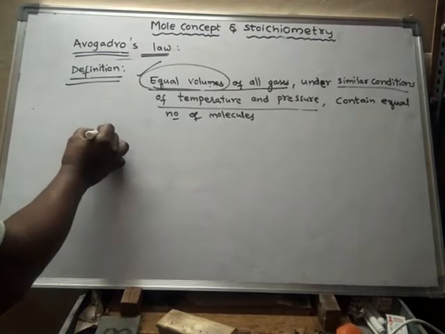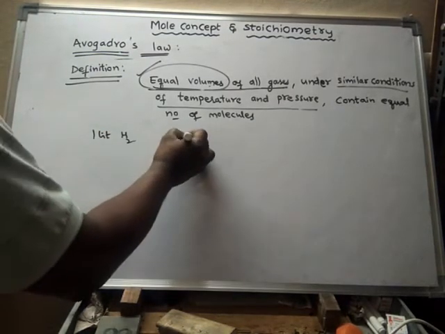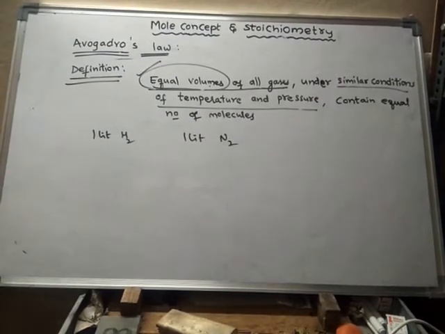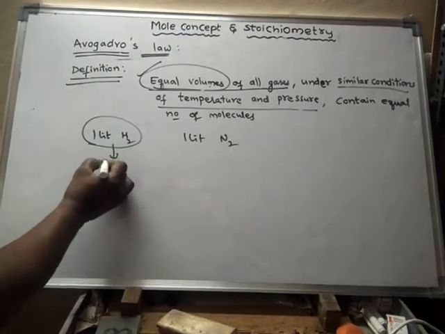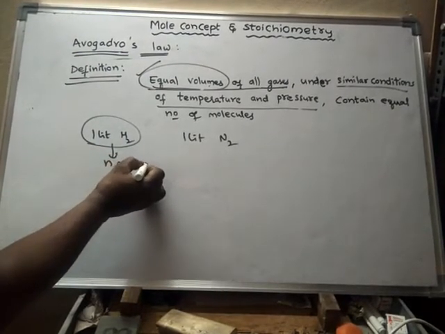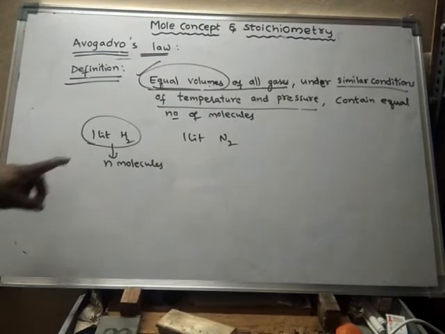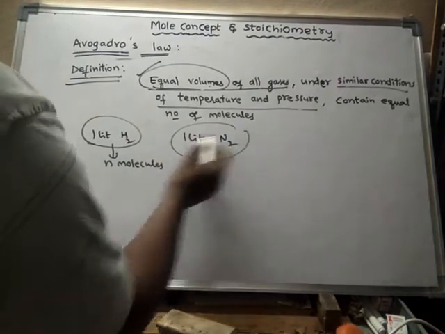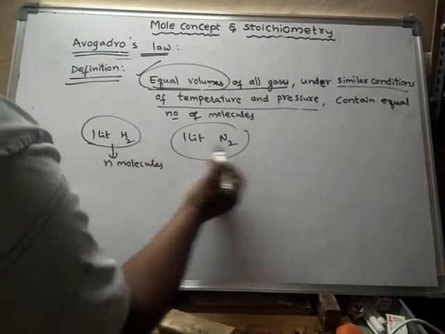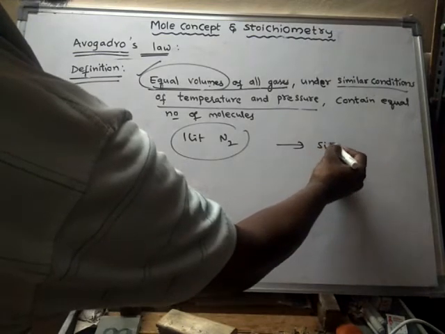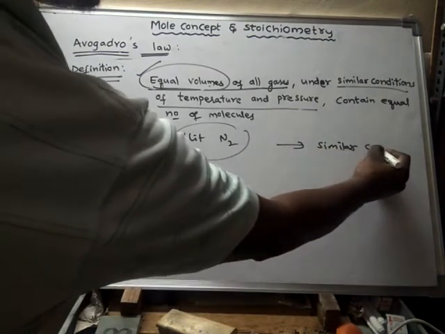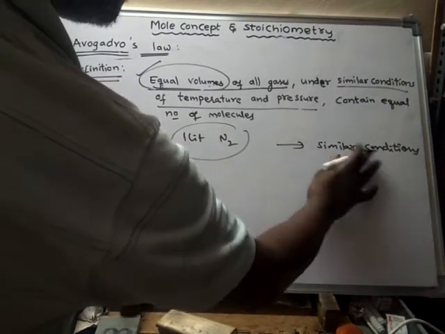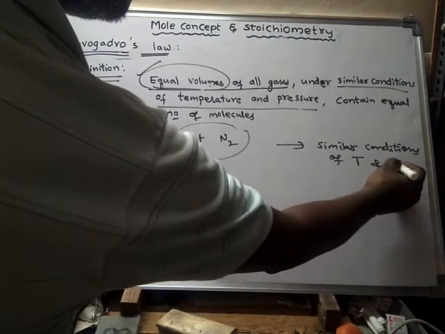See, 1 liter of hydrogen I have taken, 1 liter of nitrogen I have taken. According to this definition, if 1 liter of hydrogen contains n molecules, look here, this hydrogen and nitrogen are taken under similar conditions of temperature and pressure.